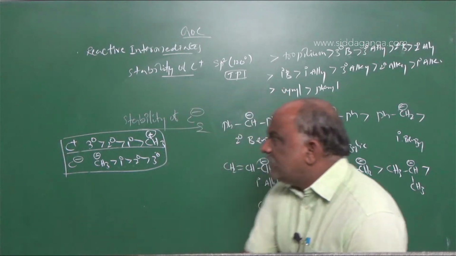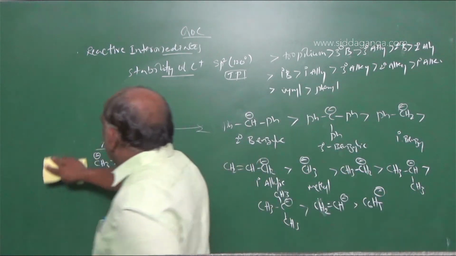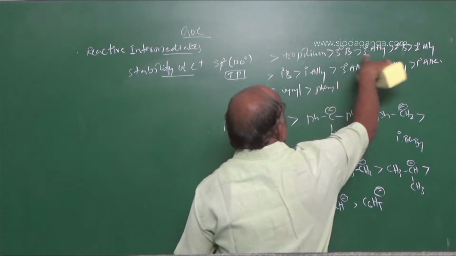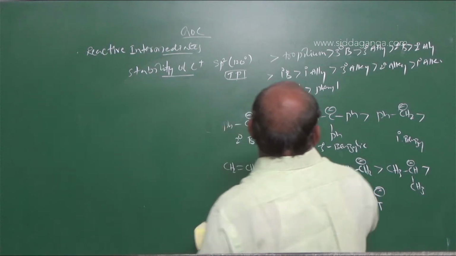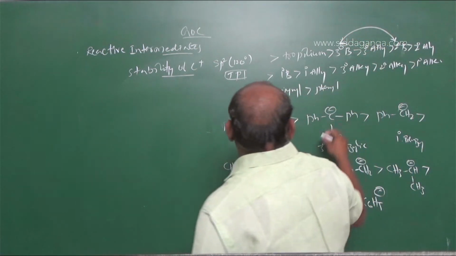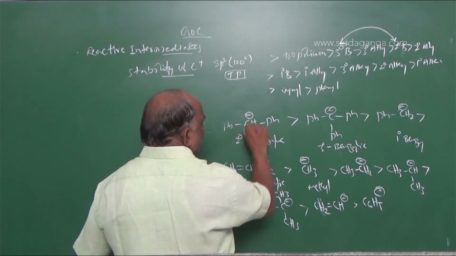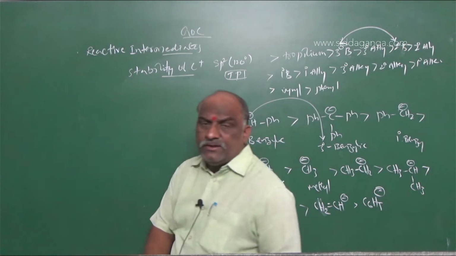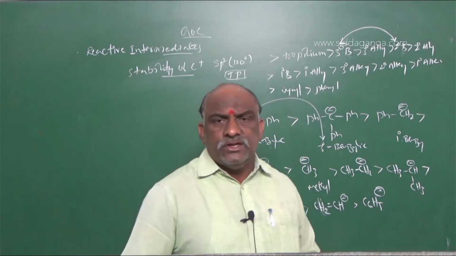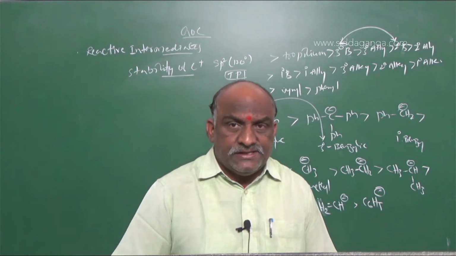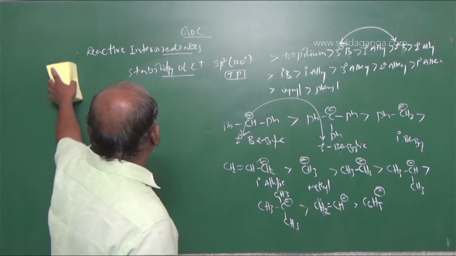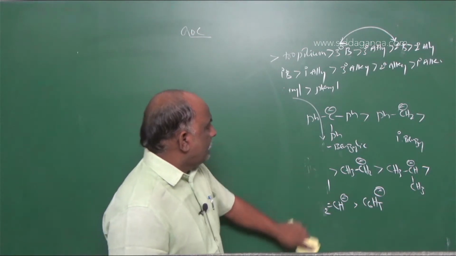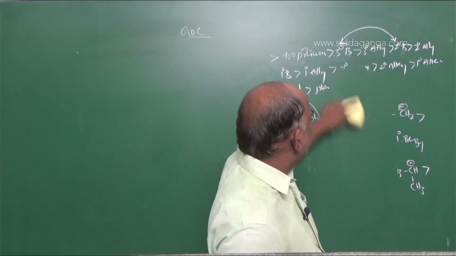So what will be the difference? Why should we take, for carbocation, tertiary benzyl greater than secondary benzyl, and for carbon ion, secondary benzyl greater than tertiary benzyl? What is the reason? That point is expressed in the form of simple logic. It is according to their hybridizations, so we should go with one simple explanation regarding that. Next, one more reactive intermediate is there, that is carbene.